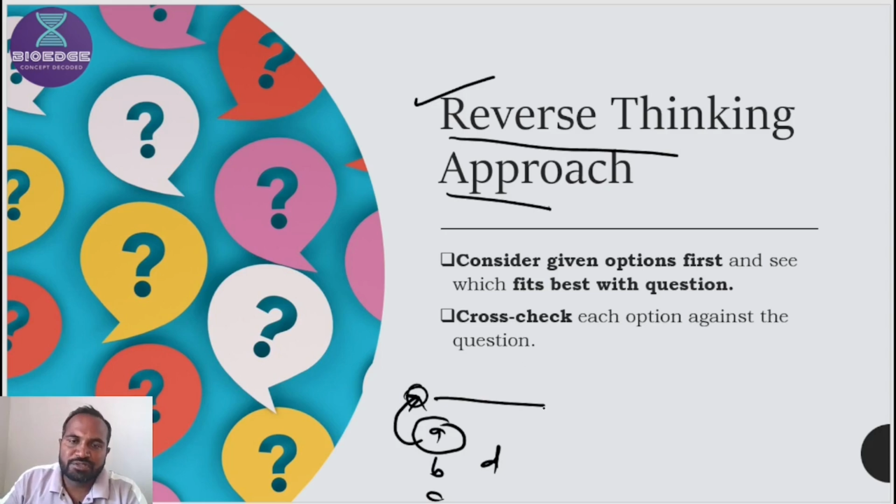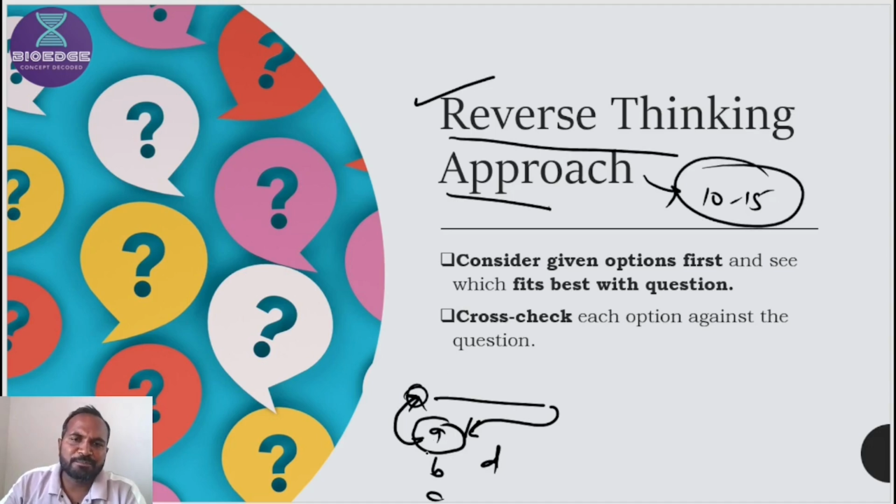Generally, students try to link the question's demand with the options, but there is also a technique for certain questions. It may not be applied in all questions, but 10 to 15 questions can be solved by the reverse thinking approach.